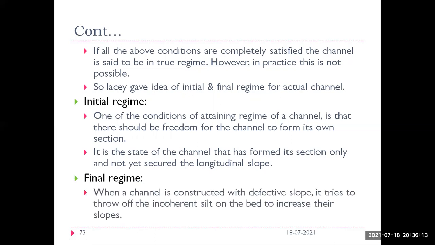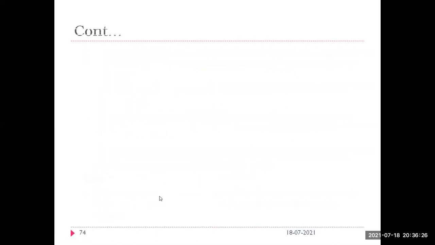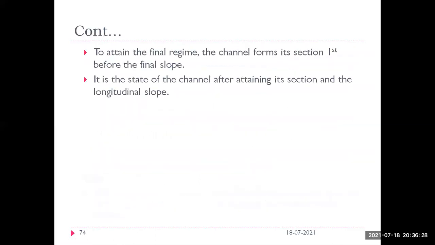So final regime means, when a channel is constructed with a defective slope, when it is given a slope, it tries to throw off the incoherent silt on the bed to increase its slope. The final regime is the condition where the channel forms its slope also.